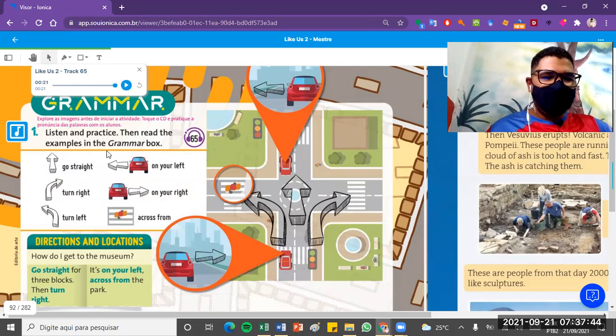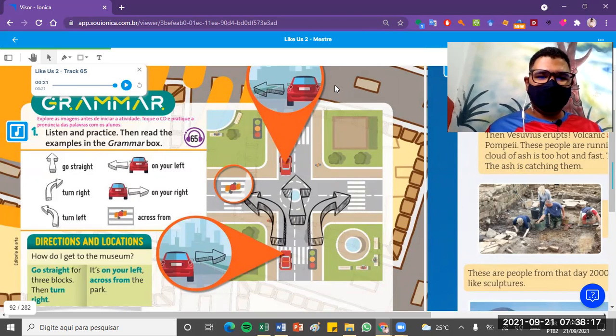Okay, so we have go straight, turn right, turn left, on your left, on your right, across from. So the directions that we have: go straight, seguir em frente. Go straight, for example, if you're guiding someone, go straight, seguir em frente. Turn right, when you have to turn right, get the first right. For example, turn right, seguir, pegar a direita. Turn left, pegar a esquerda.